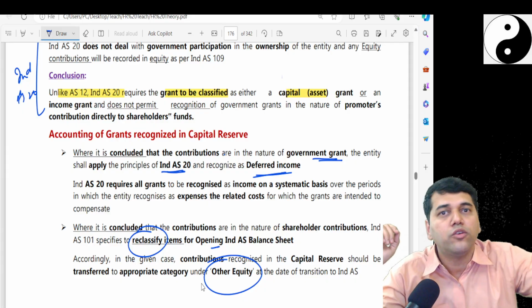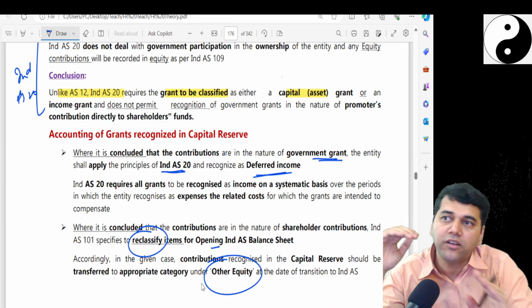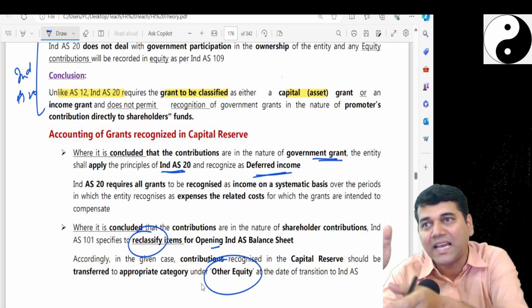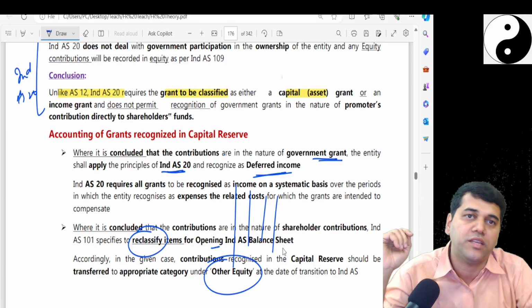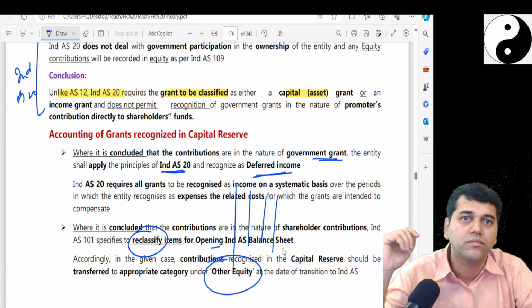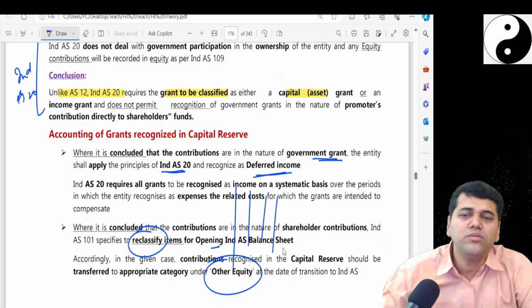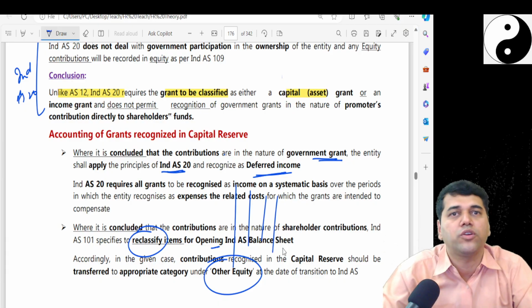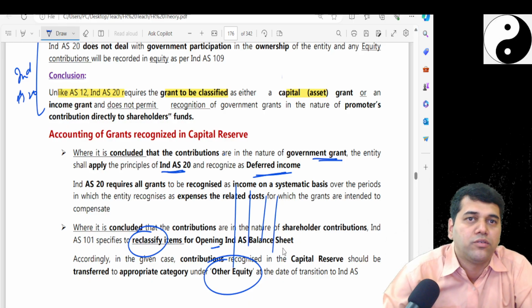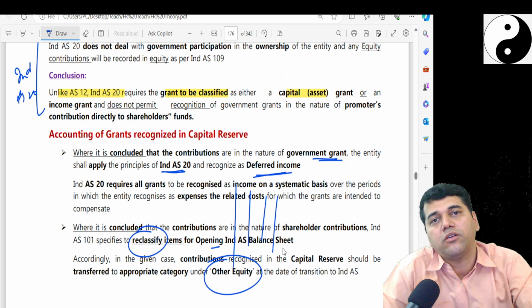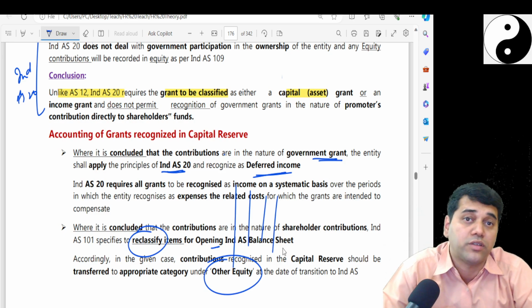I don't know where you have shown capital reserve, but capital reserve has to be shown under the appropriate lines. There are so many lines, no? You create it under the appropriate lines of your other equity. That's it. Even the capital reserve or whatever, you see what your law has permitted. Accounting standards cannot tell you that. Which reserve heading and all, that your Companies Act should tell.